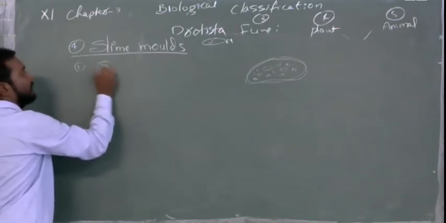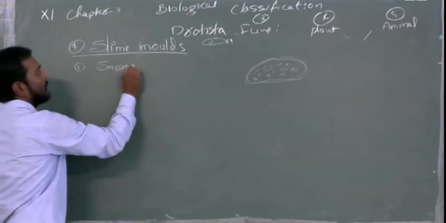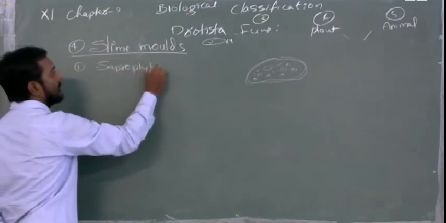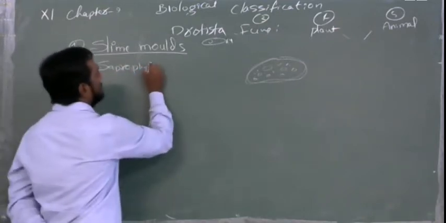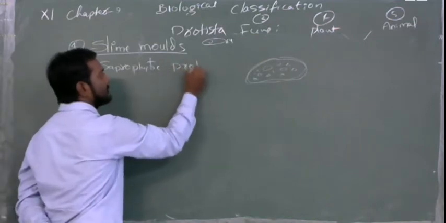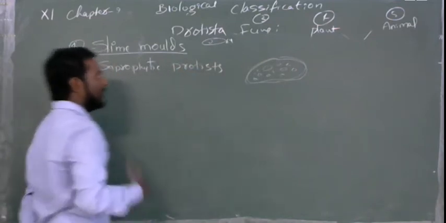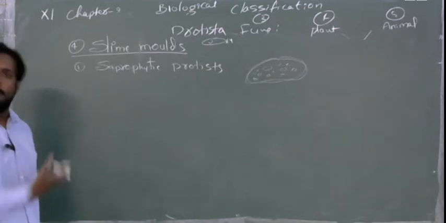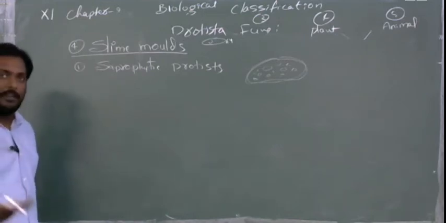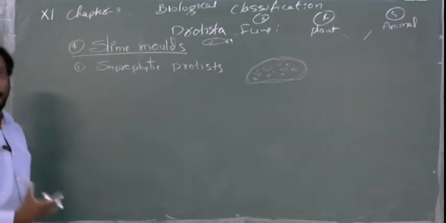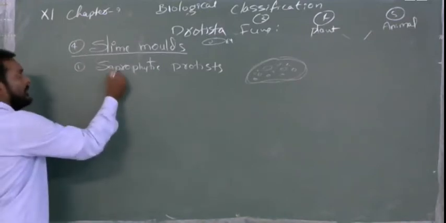These are saprophytic protists. Not only saprophyte, this crow is also saprophyte, bacteria are also saprophytes, fungi are also saprophytes, even the protozoans also have saprophytes, so all are in this field.